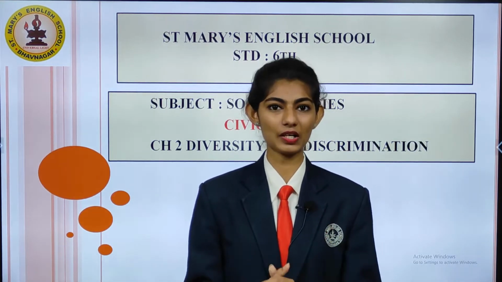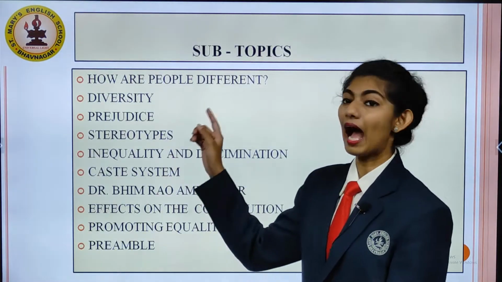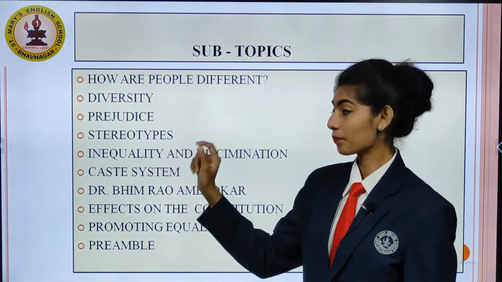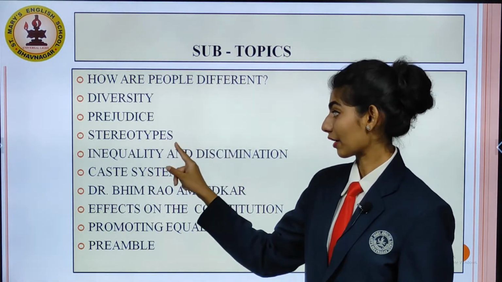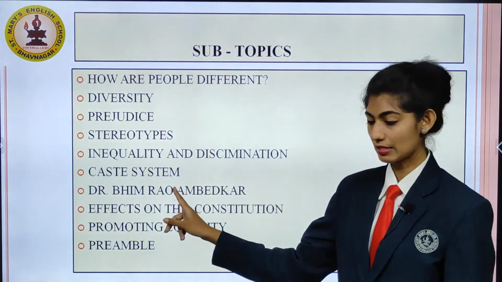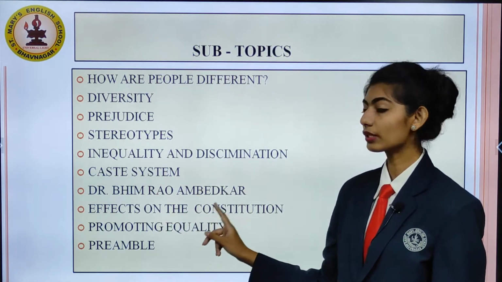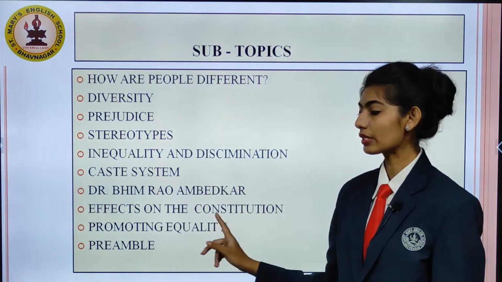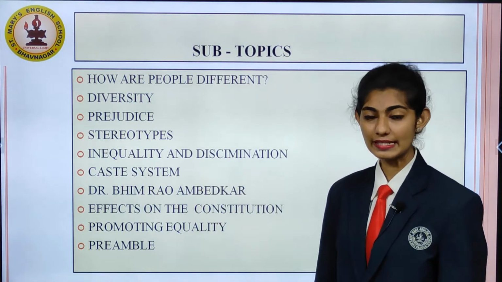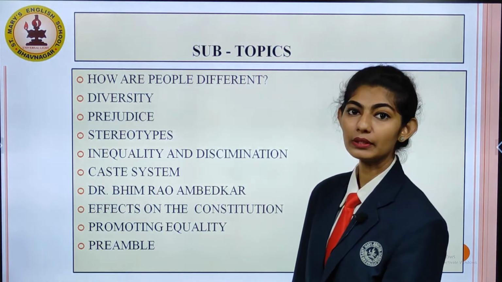Okay, so now let's start with the second chapter. Let's see the subtopics of the chapter. How are people different? Diversity, prejudice, stereotype, inequality and discrimination, caste system, Dr. Bhimrao Ambedkar, effects on the constitution, promotion of equality, and the last topic will be the preamble. So now let's see the first subtopic, that is, how are people different.